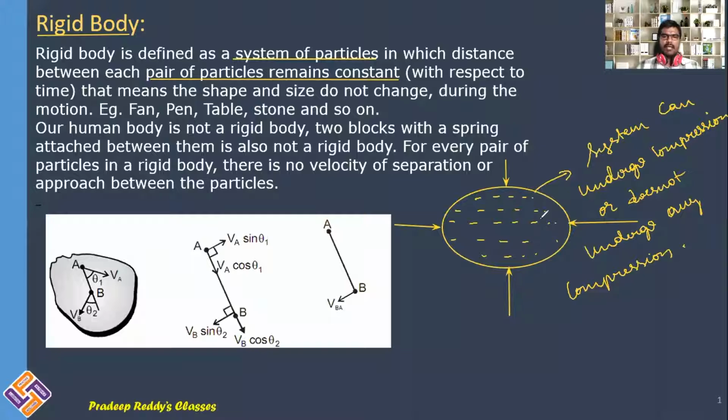In a system of particles, when you are applying any external force or pressure on the system, if the positions of the particles do not change, then we say that it is a rigid body. If the positions of the particles are undergoing change, then we say that it is a non-rigid body. So there are two types of bodies which you can classify based on the change in position of the internal particles: one is rigid body and the other one is non-rigid body.